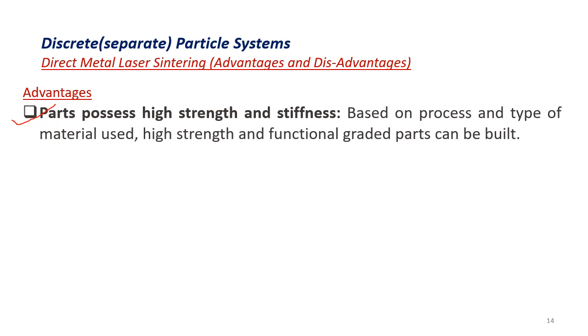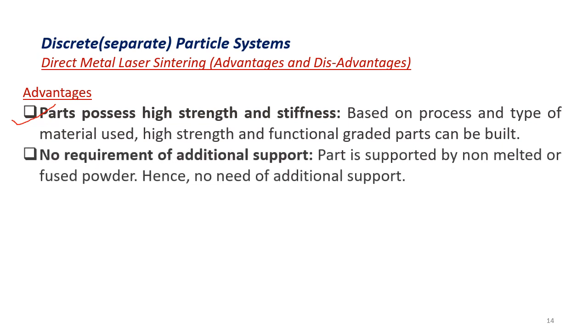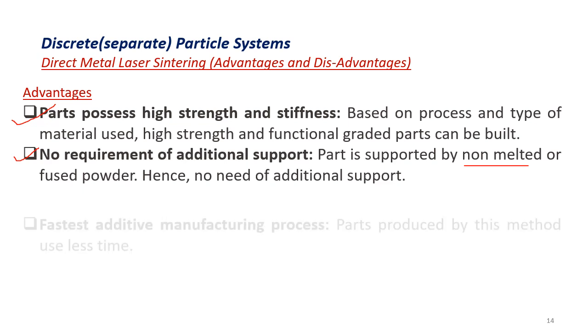So the products which can be built will have high strength, and these products can also be functionally graded parts. Next, as we are using the powder itself for developing the product, there is no requirement of additional support. The part is supported by the non-melted or non-fused powder itself. So additional support material requirement is absent here.